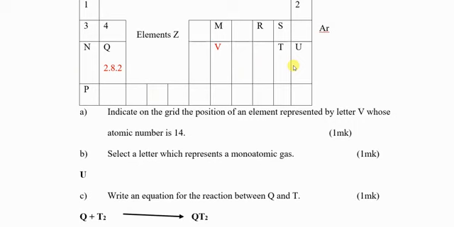Remember, the nuclear charge is the force that is holding the electrons in the outermost energy level. So if the nuclear charge is increasing, it means the outermost energy levels are strongly held towards the center, towards the nucleus. Therefore, the atomic radius decreases because the outermost energy levels are strongly held by the nucleus, because across the period the nuclear charge is increasing because the protons are increasing. Remember, the protons are found in the nucleus.